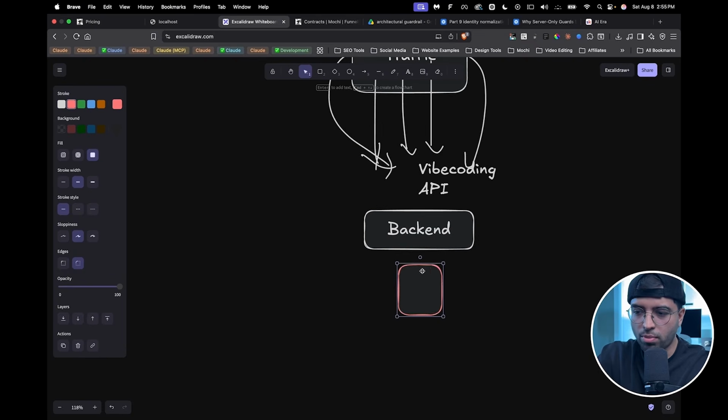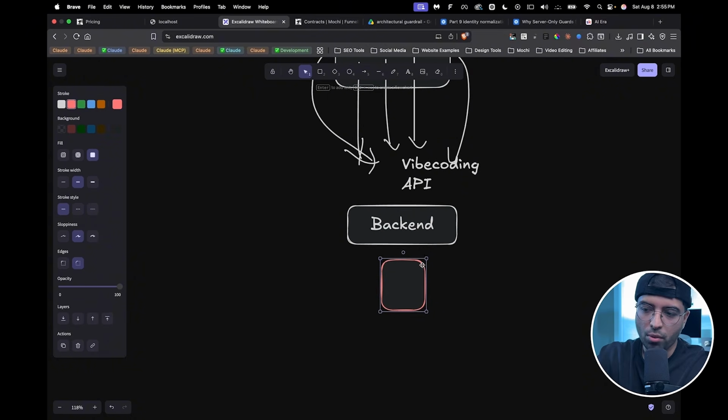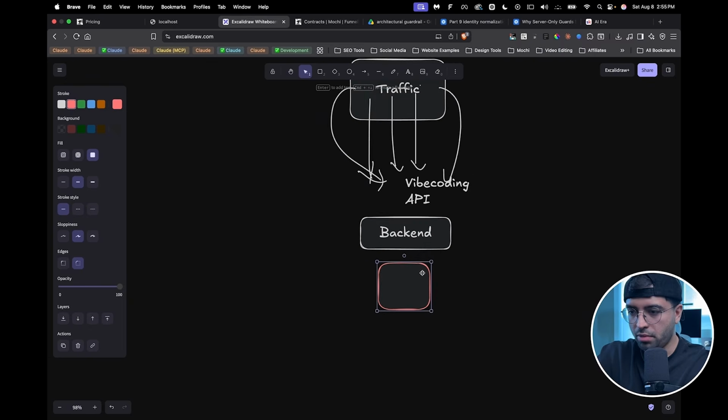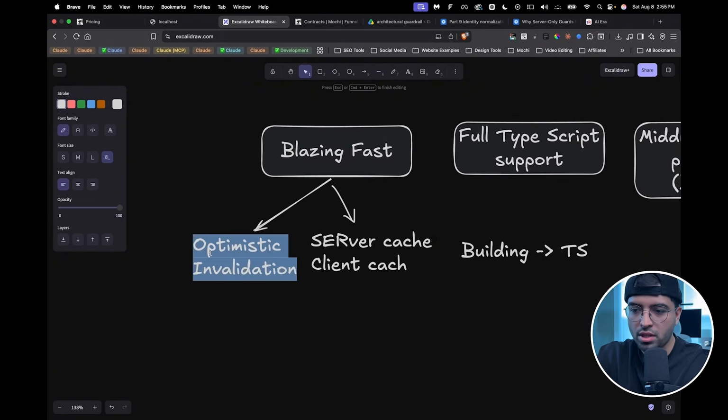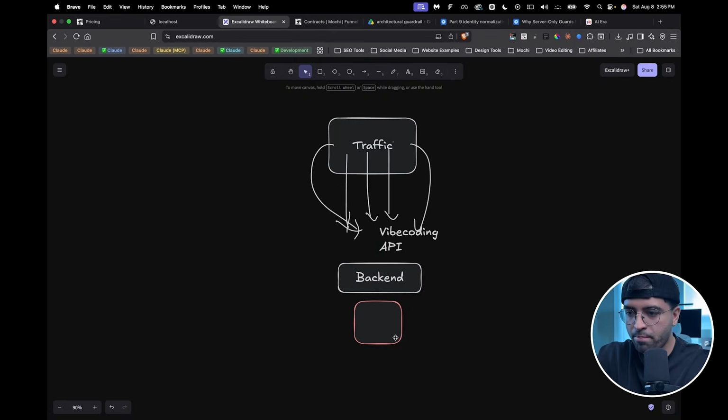It has to go through this block because I have a bunch of things I want to do before it actually hits the server, right? And I want to also have the ability to reuse some of these on the client as well, so I can create that optimistic, super fast experience.